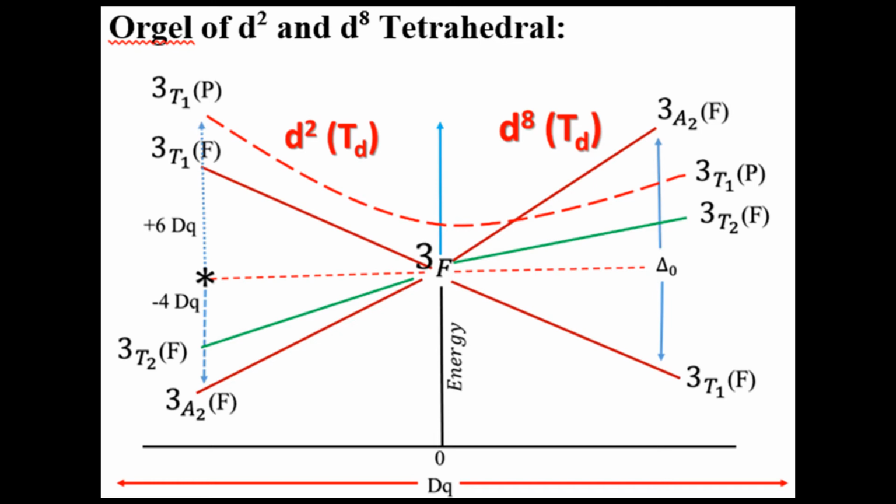That is actually the whole inverse of D8 and D2 systems. If you see D2 systems in tetrahedral complexes, they are the inverse of D2 octahedral complexes, and D8 systems are also the opposite of octahedral complexes, and vice versa.